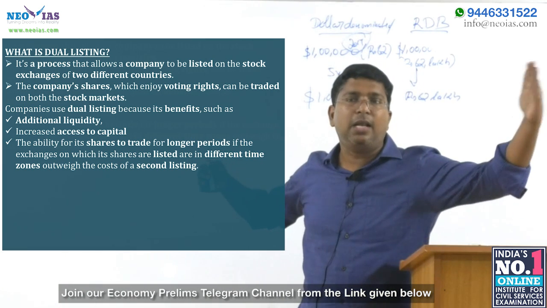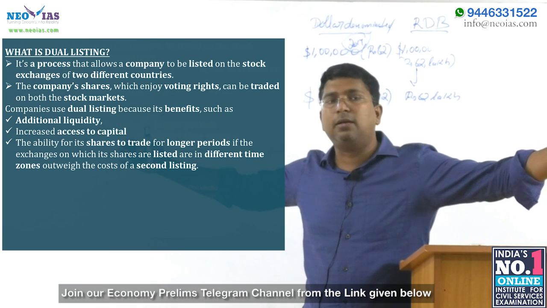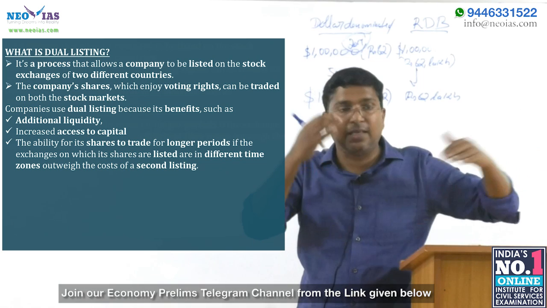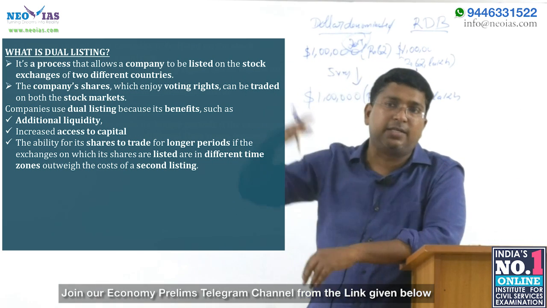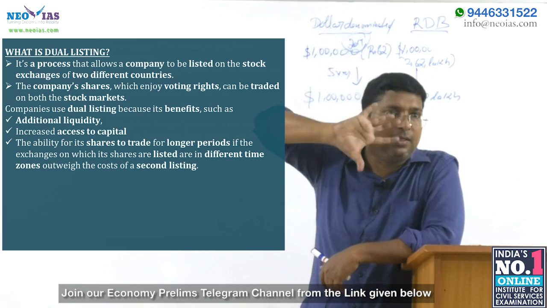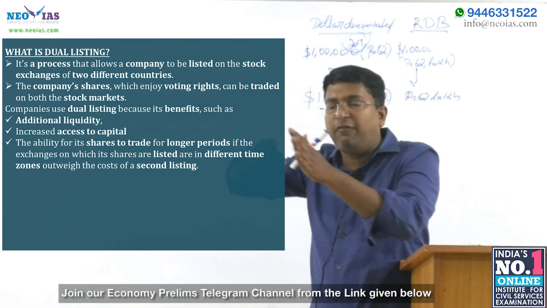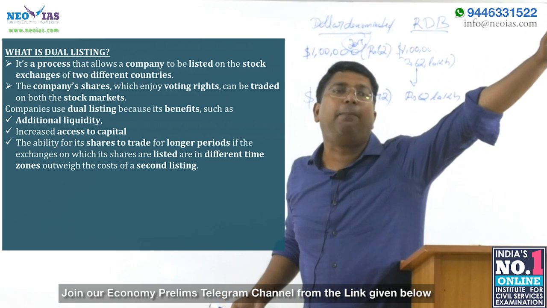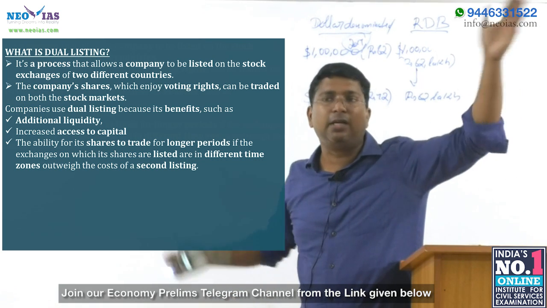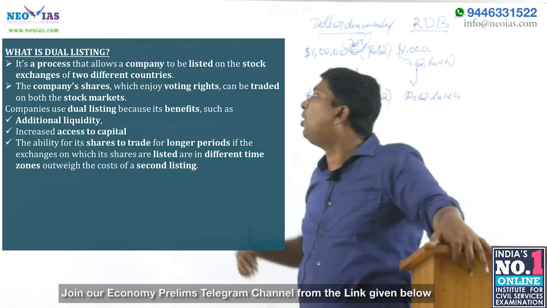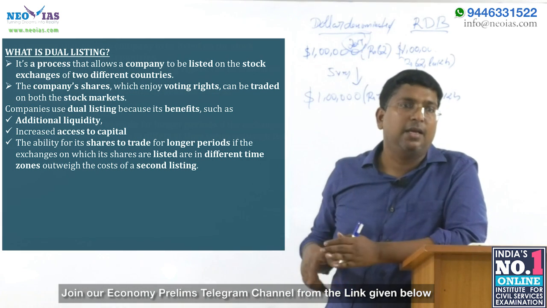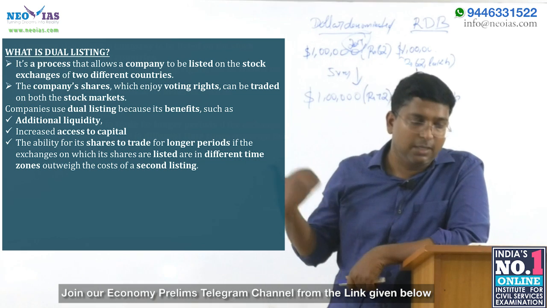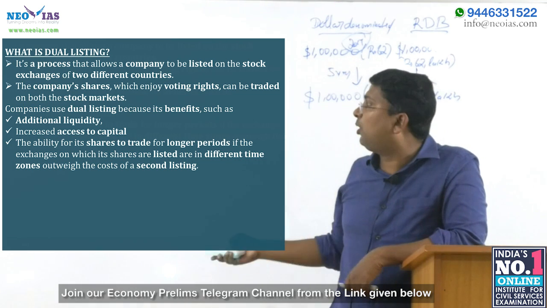London and India have a 5.5 hour time gap. Presently, Bombay Stock Exchange and National Stock Exchange trading hours are limited. When Indian trading closes, trading will continue on London Stock Exchange, so trading hours will be more. Dual listing has not happened yet, but talks are going on, so this concept has become important for you.